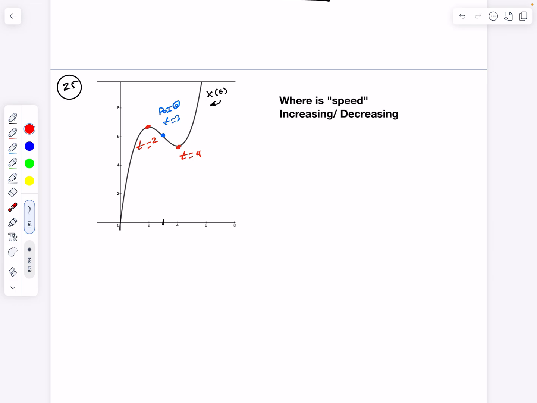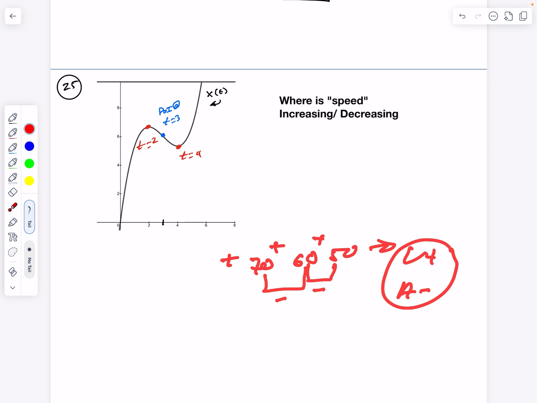Now, take the example going 70, 60, 50 to the right. Those again are all positive, so velocity is positive, but look at the acceleration. From 70 to 60 is 10 miles an hour less positive, so that's a negative. 60 to 50, that's a negative. So acceleration is negative, velocity is positive. Those are different signs. Speed is decreasing.